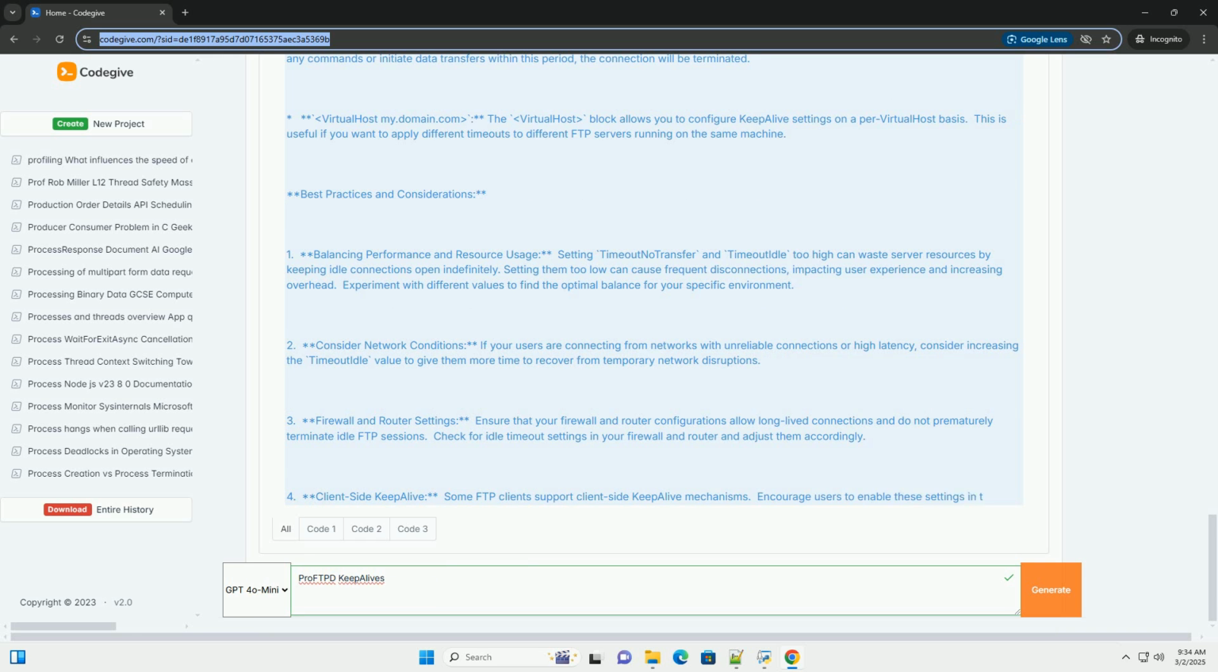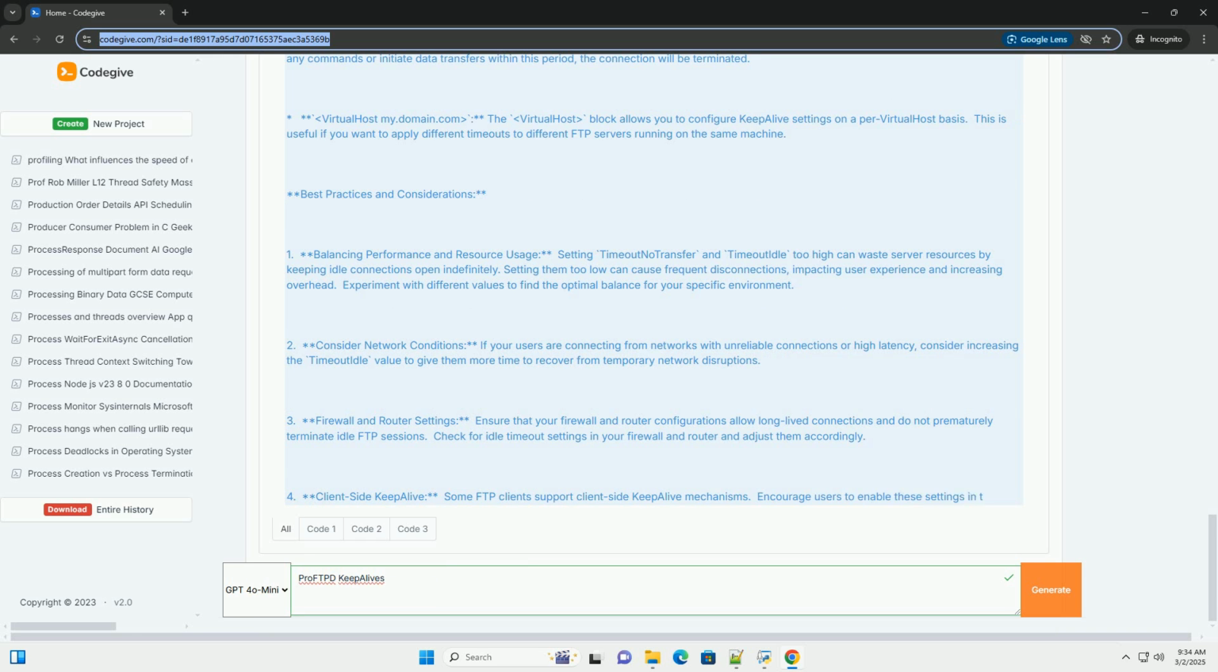Troubleshooting KeepAlive issues. If you're experiencing problems with disconnections or connection timeouts, follow these steps. 1. Check ProFTPD logs. Examine the ProFTPD logs for error messages related to connection timeouts or disconnections. Look for messages indicating that the connection was closed due to timeout idle or timeout no transfer. Increase the log level to debug to get more detailed information.